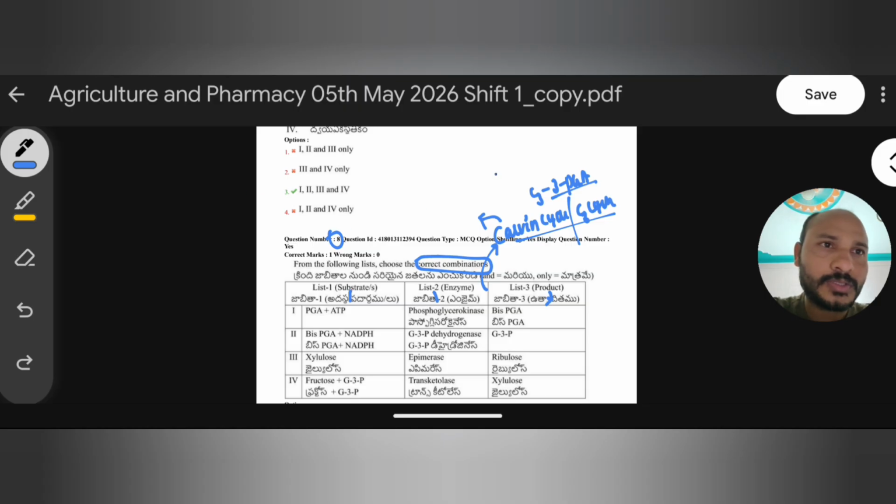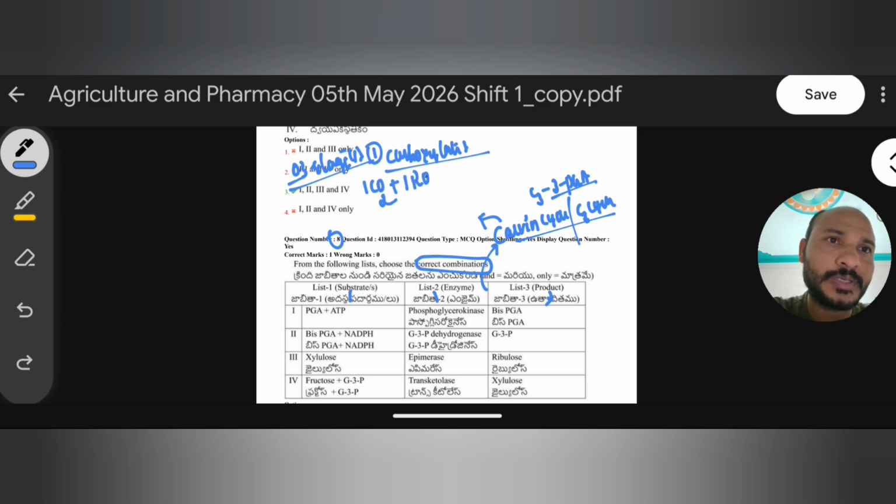Okay, fine. Generally this Calvin cycle occurs in three major steps. The first is carboxylation. What happens in carboxylation? Here one molecule of carbon dioxide is fixed by one molecule of RuBP, a 5 carbon compound, in the presence of Rubisco, which acts as a carboxylase enzyme. Then it forms 2 molecules of 3 PGA, the first stable 3 carbon compound. Hence this cycle is called the C3 cycle.